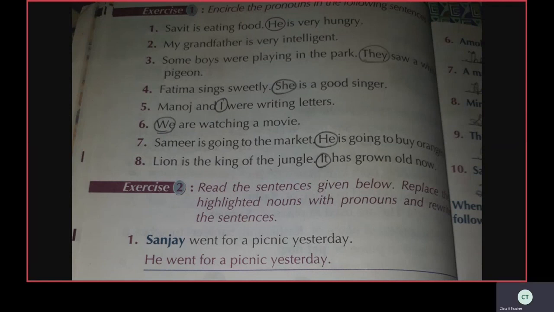So, Samir is going to the market. He is going to buy oranges. So circle he. He is a pronoun. Lion is the king of the jungle. It has grown old now. It is a pronoun. Circle it.